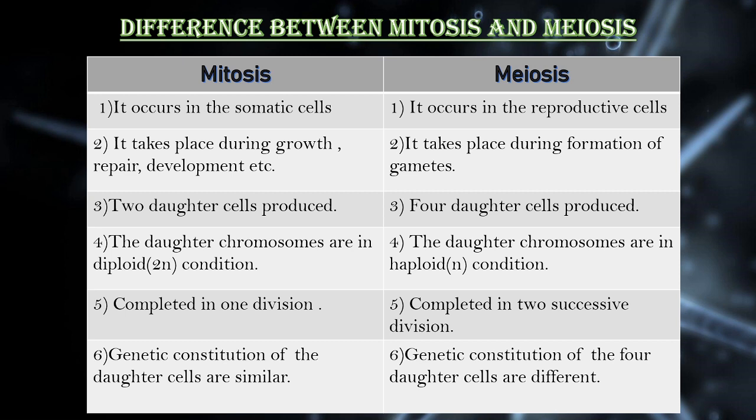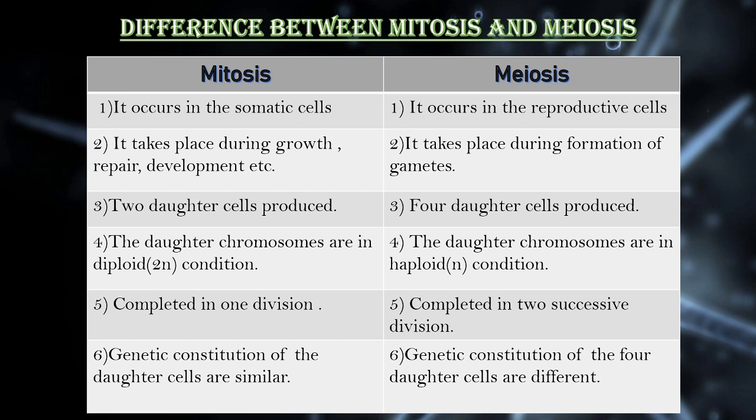So in the previous slides, we have discussed in detail about mitosis and meiosis. Now in this slide, we will learn the difference between mitosis and meiosis. This is one of the most important parts. Let's begin. Mitosis occurs in the somatic cells, whereas meiosis occurs in the reproductive cells. Mitosis takes place during growth, repair, development, and other times. In meiosis, this occurs during the formation of gametes.